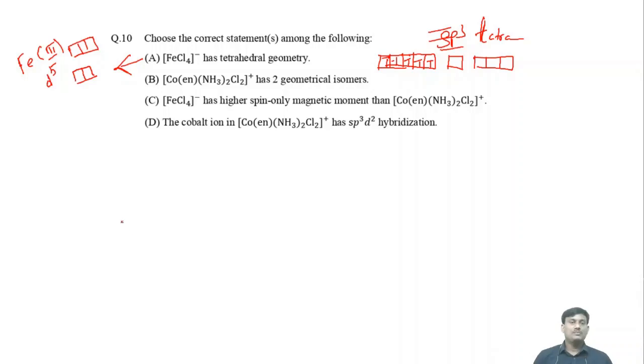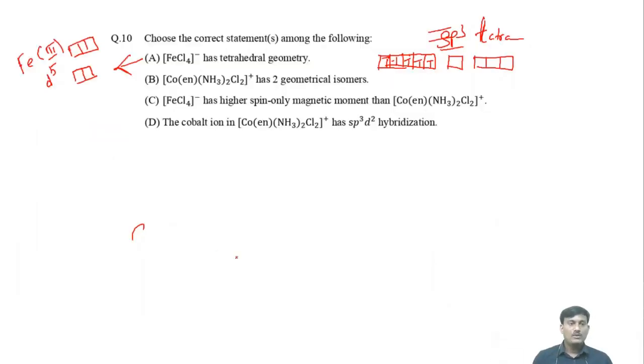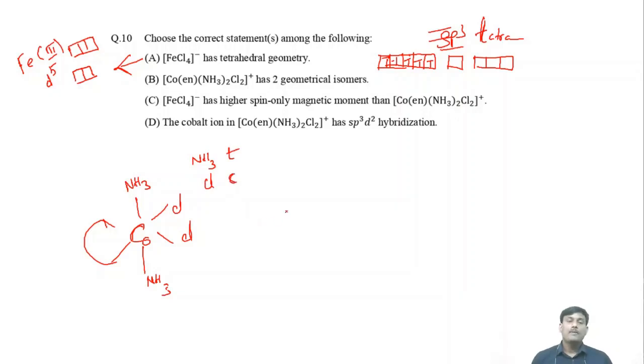Suppose you take a structure B, okay, the central atom is cobalt. Okay, you can write this is the en, and here you have NH3, and here you have NH3 and Cl and Cl. Here NH3 trans, what is the structure possible? NH3 trans and Cl is cis. What is another structure?